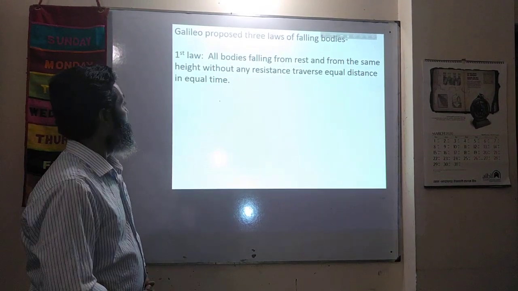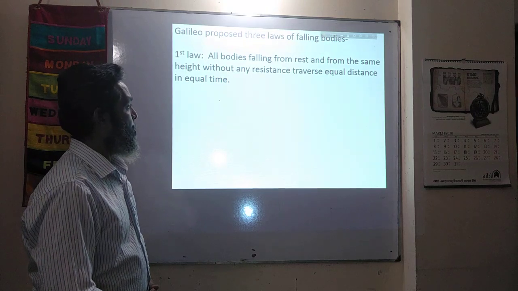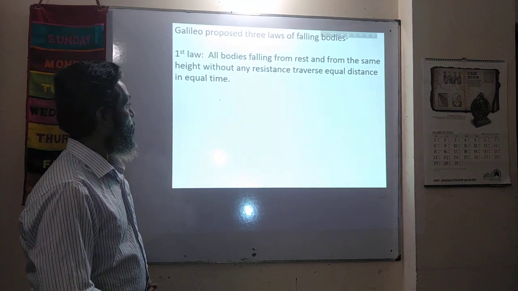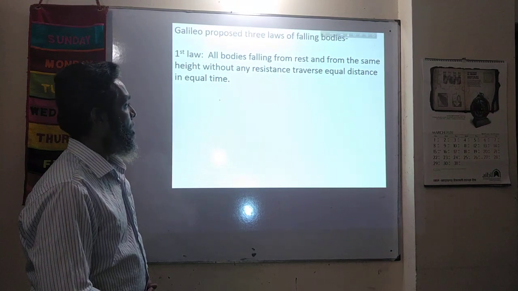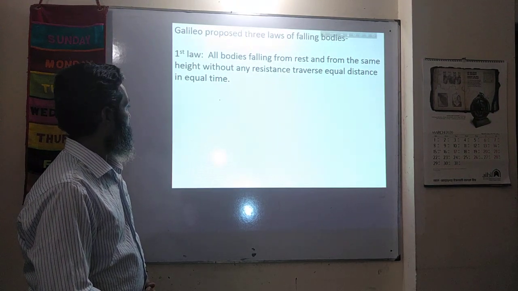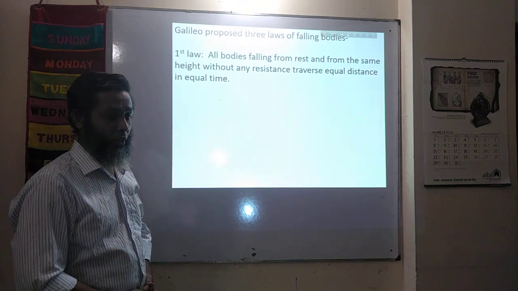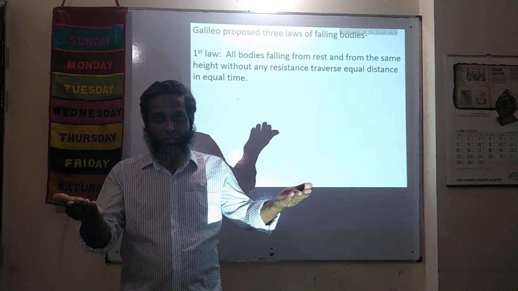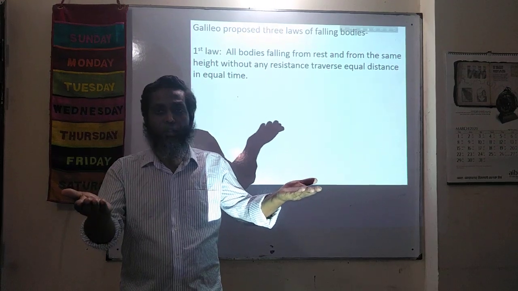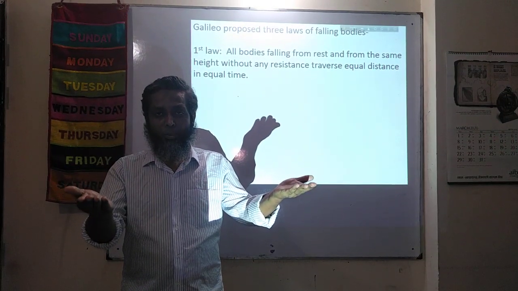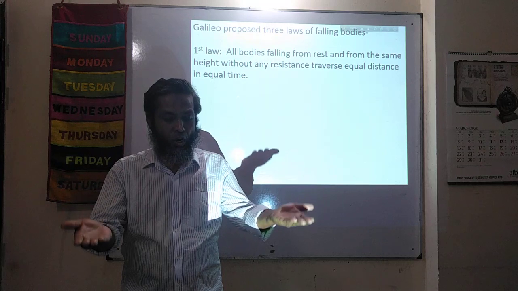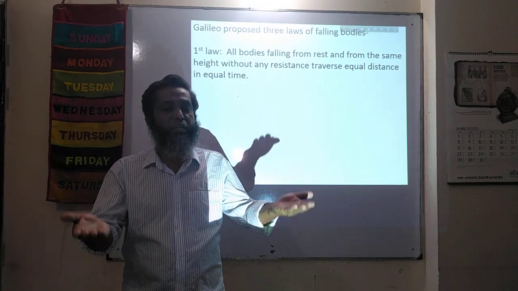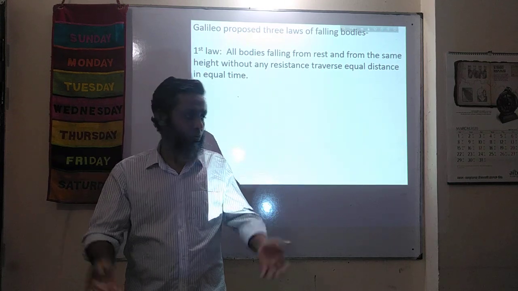First law: all bodies falling from rest and from the same height without any resistance traverse equal distance in equal time. What does it mean? If we leave 2 bodies of different mass from the same height, then what do we see? The 2 bodies come to the ground at the same time. That is the concept of the first law.